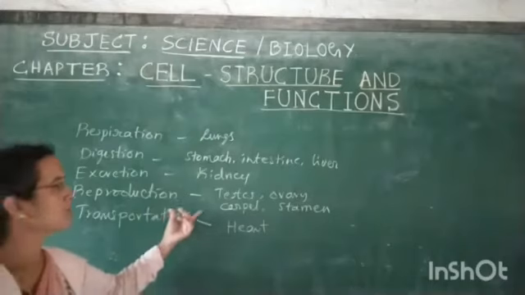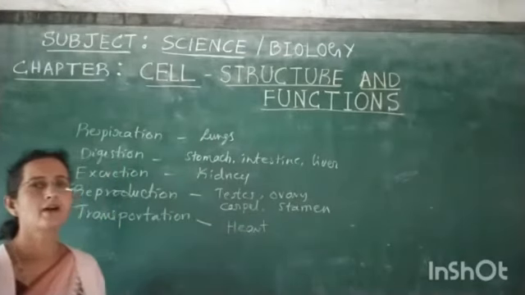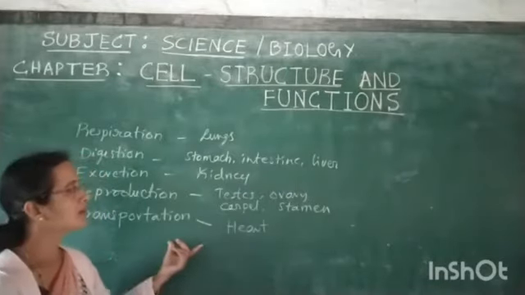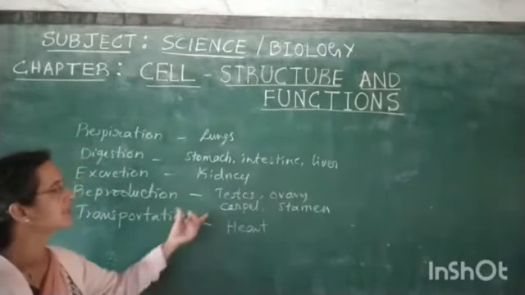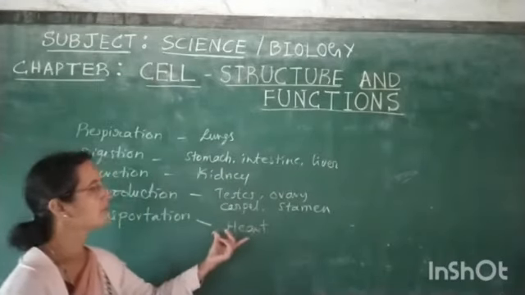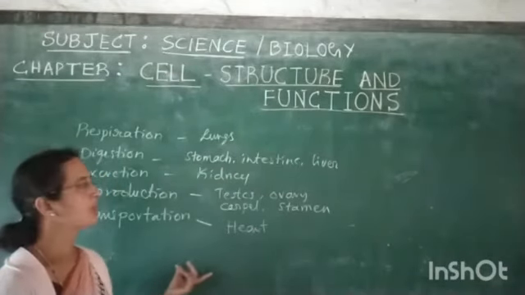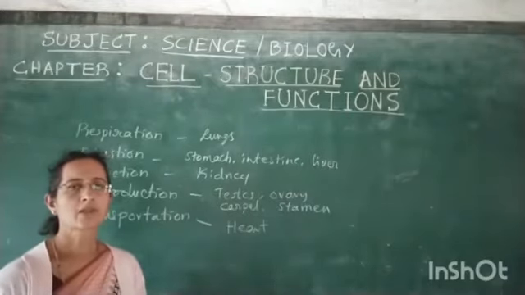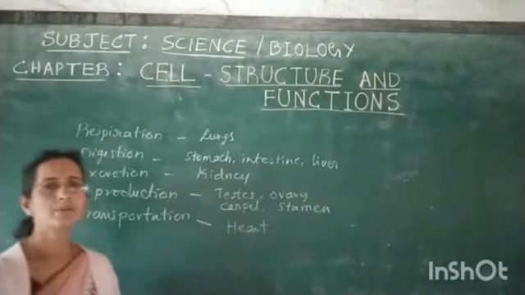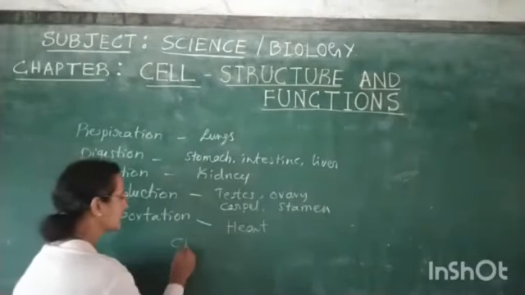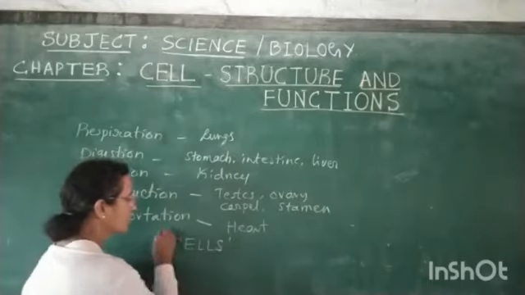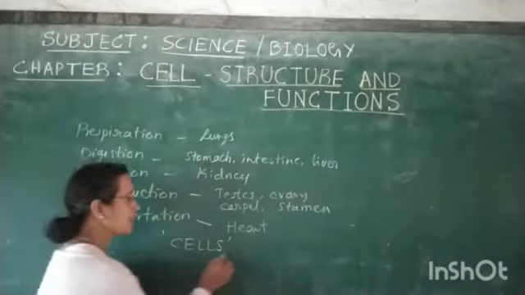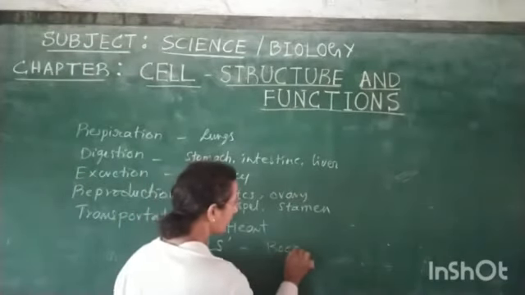When you observe these parts, what are these organs or parts of the body made of? Each and every organ that you have listed will be made up of fundamental or basic units. These fundamental or basic units are called cells. In Latin, what does cell mean? Cell means a room or a compartment.